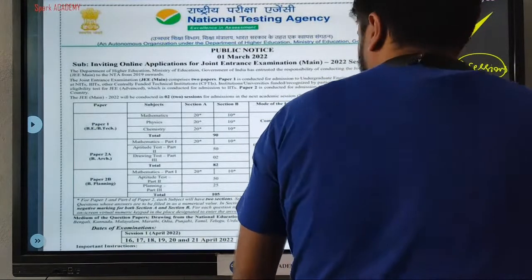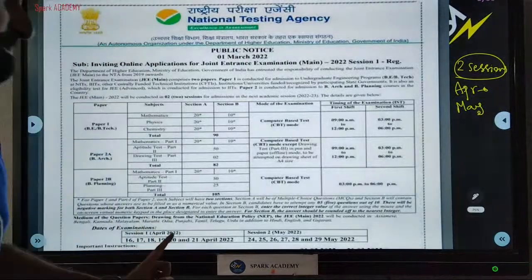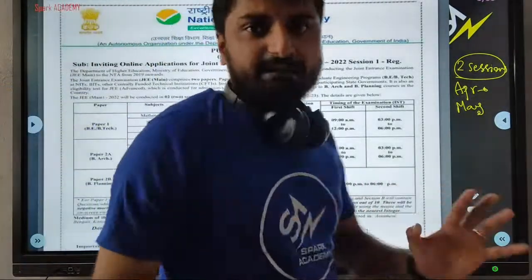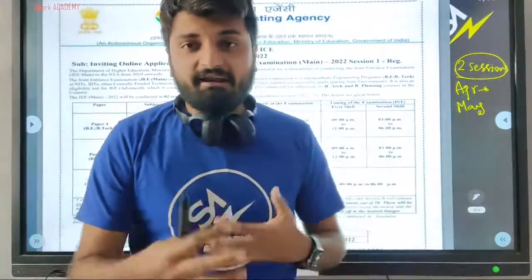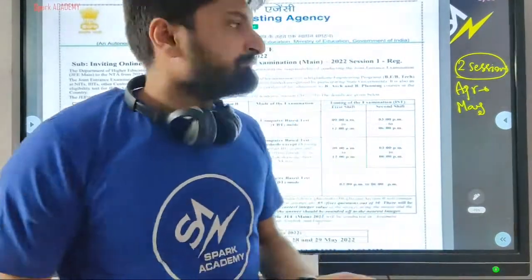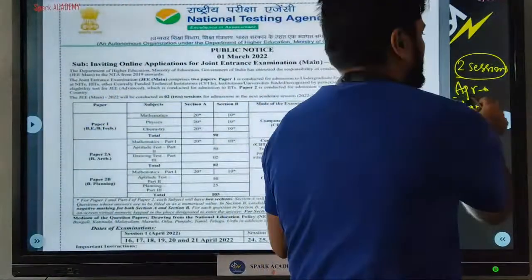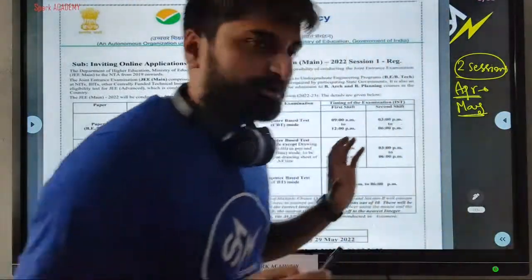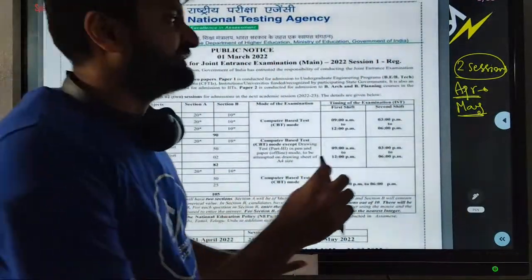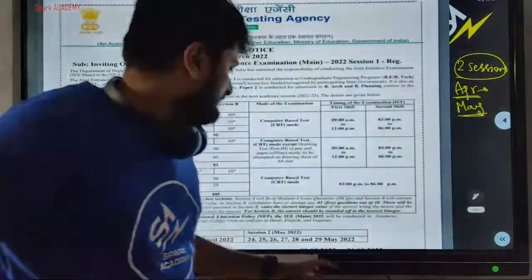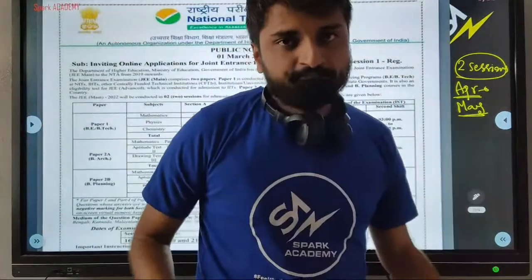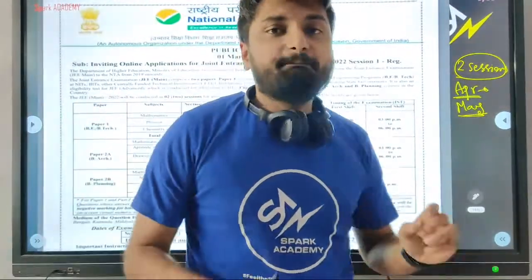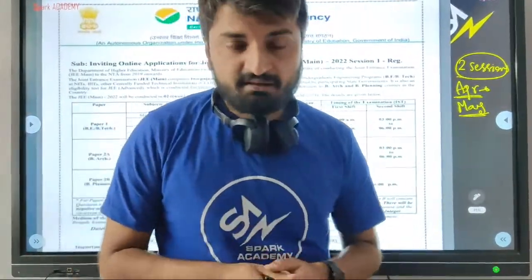You have it in mid-April, 16th of April to 21st of April, depending on the slot you get. This is again not under your control. You are given on the basis of availability, and there's a lot of randomness to it. So you should be prepared to write the exam from 16th to 21st April, or in the second slot it is from 24th to 29th May. So April and May, the best of the 2 are considered.